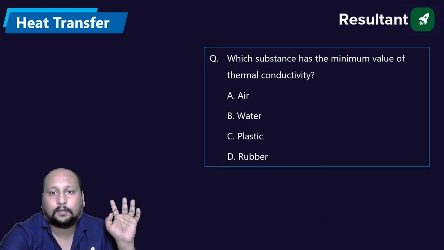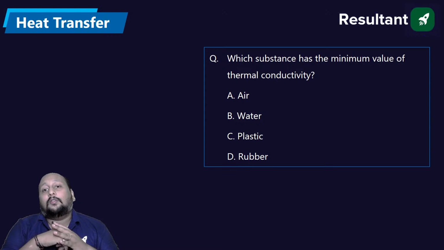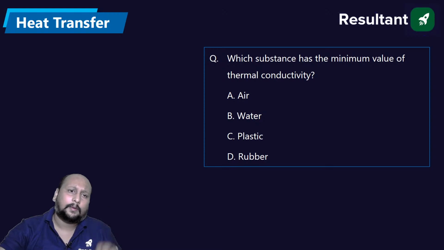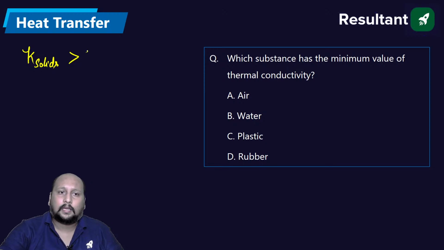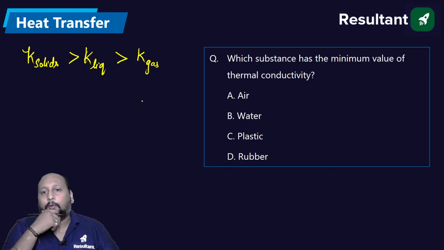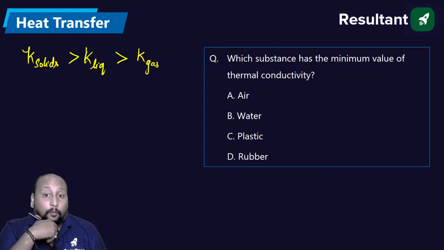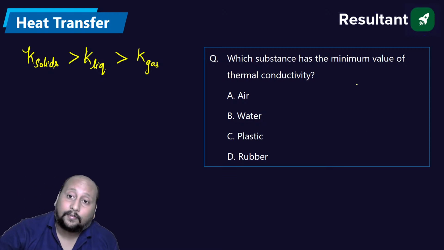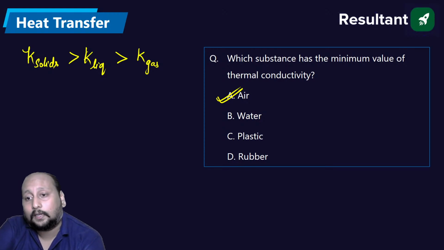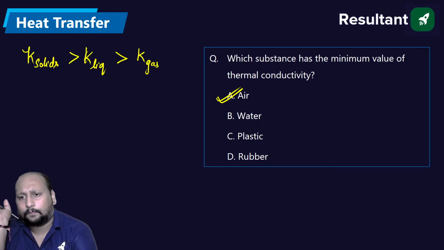Okay. Chalo, next. Which substance has the minimum value of thermal conductivity? We know that. This is a simple thing you have to remember. Thermal conductivity of the solids is the highest. Then we have the thermal conductivity of the liquids, and the least value is the thermal conductivity of the gases. If you try to see, air is a gas, water is liquid, plastic and rubber are solids. So definitely if I compare, air will have the minimum value of thermal conductivity. इस order को याद रखिएगा.